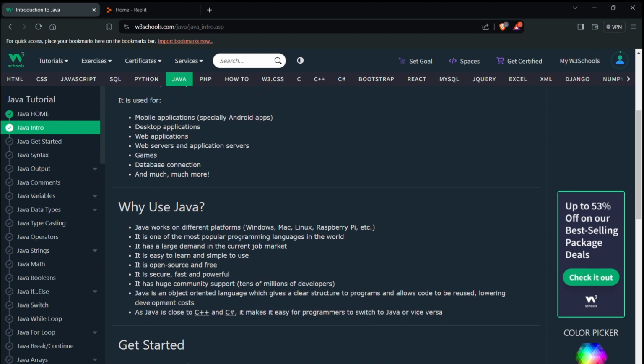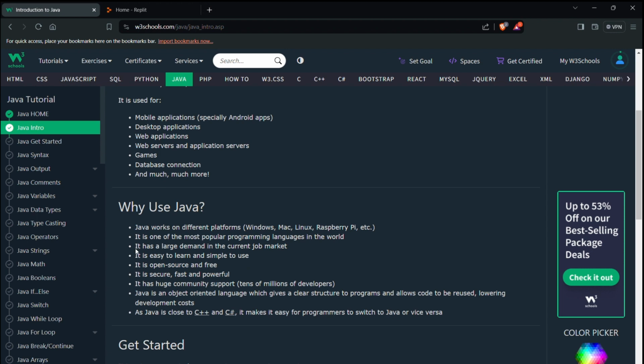And the next one is why use Java. Java works on different platforms: Windows, Mac, Linux, Raspberry Pi, etc. So we use Java because it runs on all these platforms. That is the reason we use Java, and it is one of the most popular programming languages in the world. I also know that. I think after JavaScript and Python, Java is the most used language. If I'm wrong, just correct me.